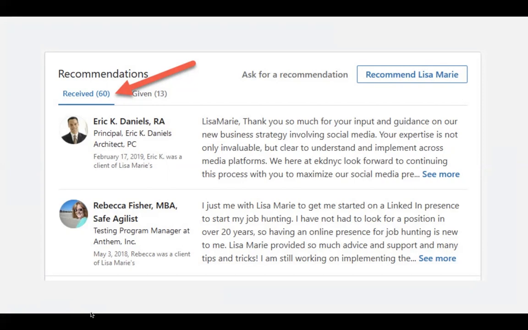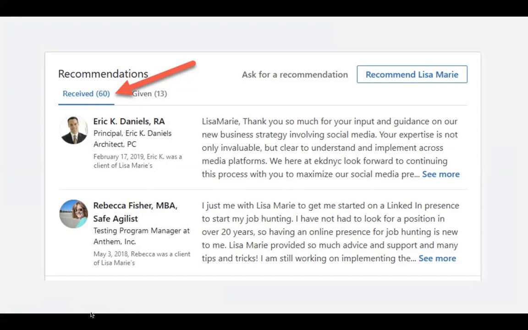And what's really great about these recommendations is that not only are they visible to you, and not only do they let others know that you did good work, but they're also visible to other professionals and any other person on LinkedIn. So when they go on your profile, they're able to see these. In the case that someone is very interested in the work that you do, they're able to see these recommendations, and it makes your profile look enhanced, and it makes your work look really good.